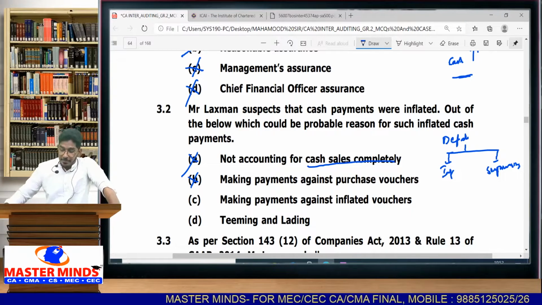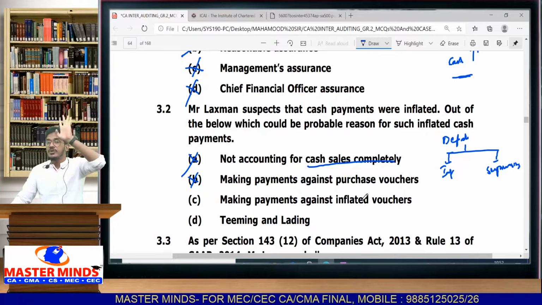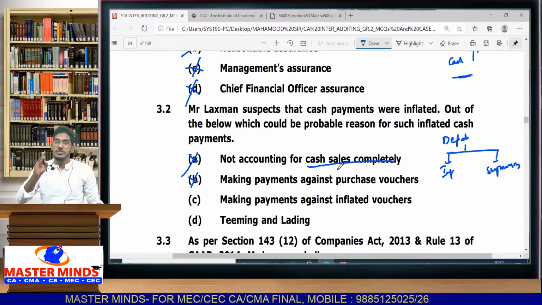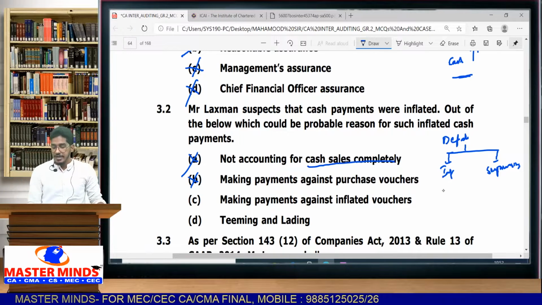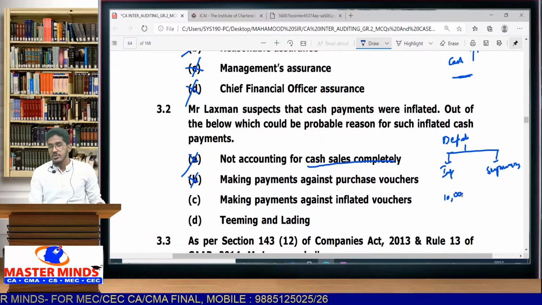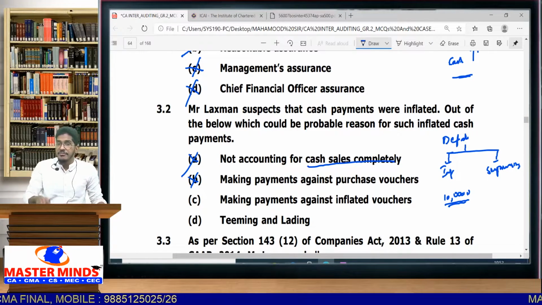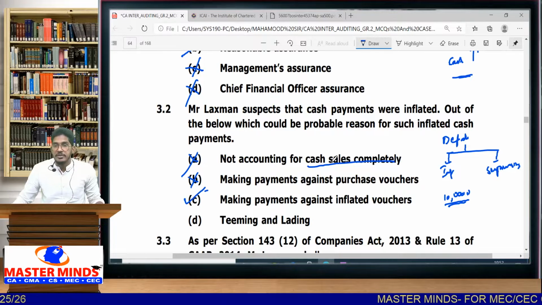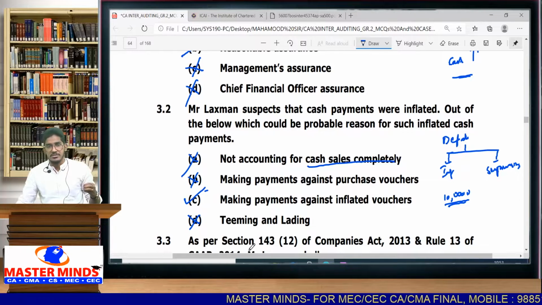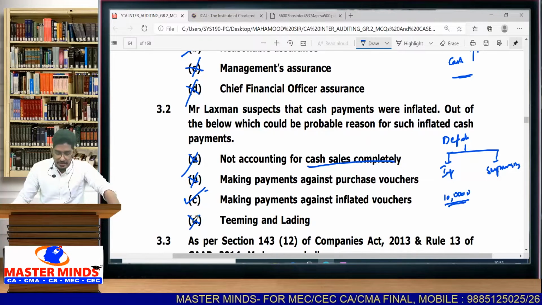C option. Making payments against inflated vouchers. You are making payment against vouchers, but the amount in that voucher is inflated. For example, if you have purchased some 10,000 rupees, you are adding one more zero in the voucher and making it 1 lakh. You are inflating the amount in the voucher, then making a payment. Will it result in inflating cash payments? Definitely yes. Making payment against inflated vouchers will result in inflating the cash payments. Teaming and lading is also not a technique for inflating cash payments. It is a method for suppressing the cash receipts. So what is the correct option? C is the correct option.